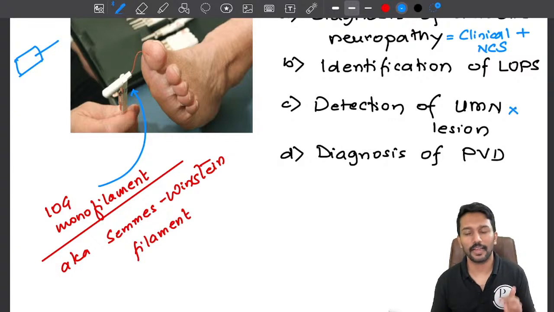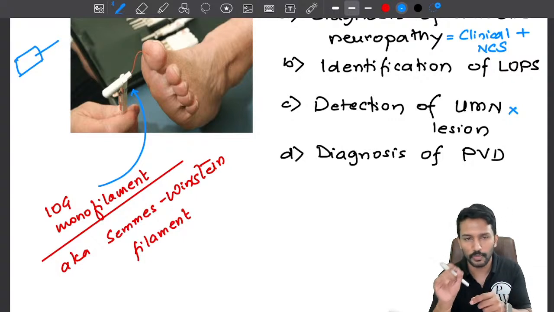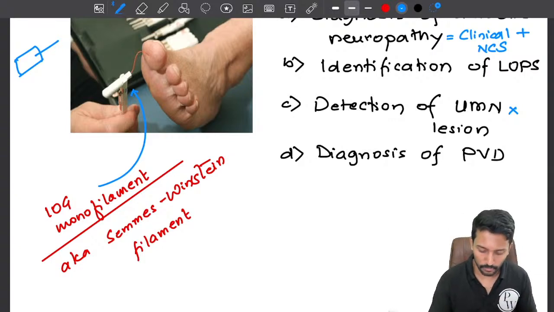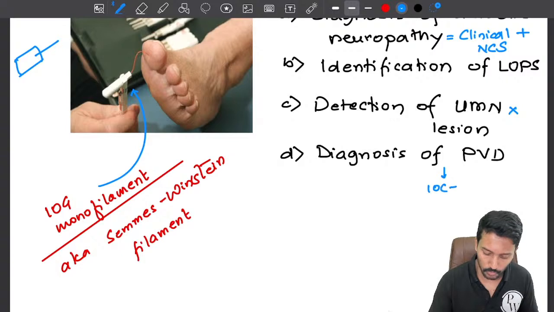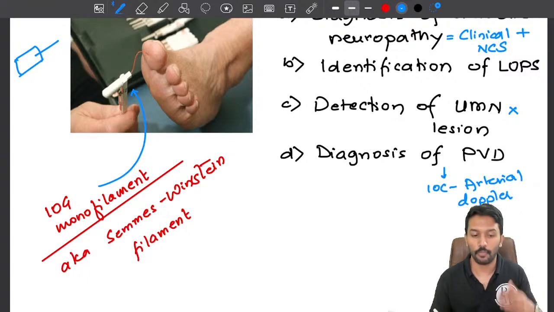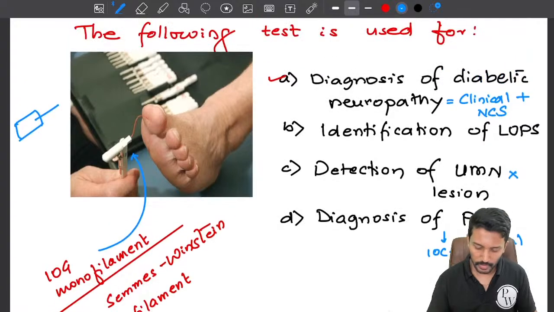Then the option D, diagnosis of peripheral vascular disease. If I have to diagnose peripheral vascular disease, I should feel the pulse. I shouldn't be doing something with a filament. If the pulse is decreased or absent, then there is a peripheral vascular disease. Or more ideally, the investigation of choice would be the arterial Doppler. If I'm suspecting peripheral vascular disease, like thromboangiitis obliterans, you will do a Doppler.